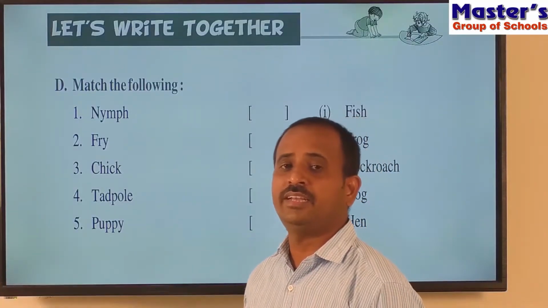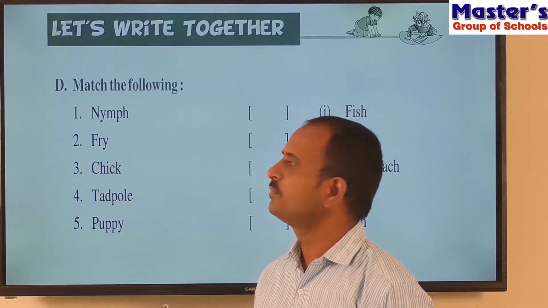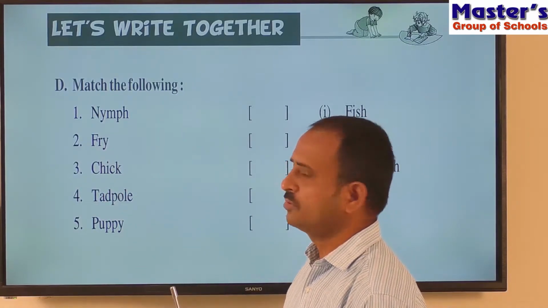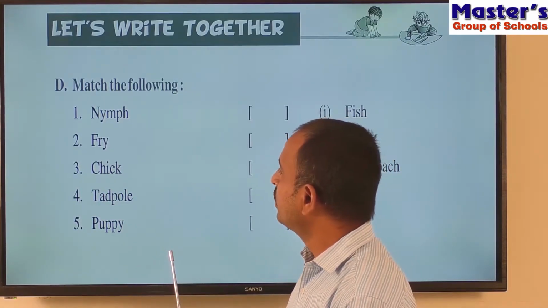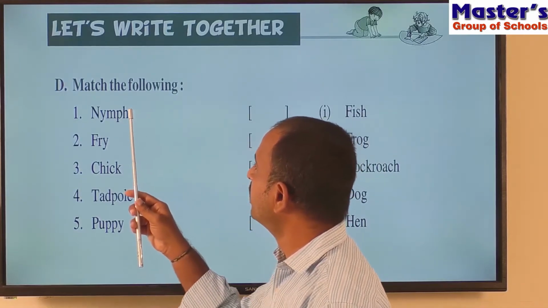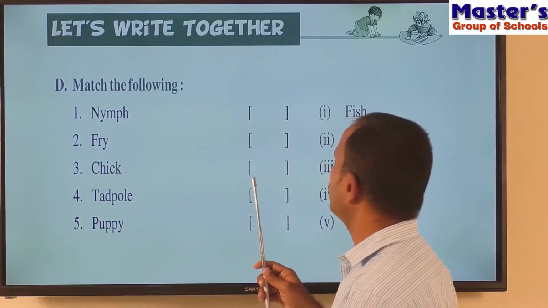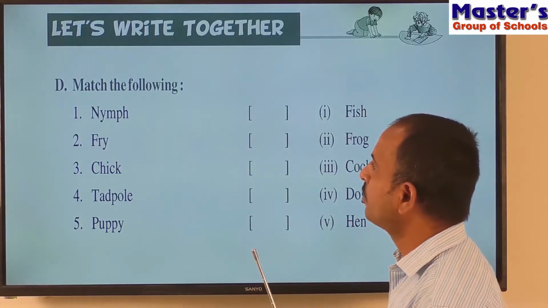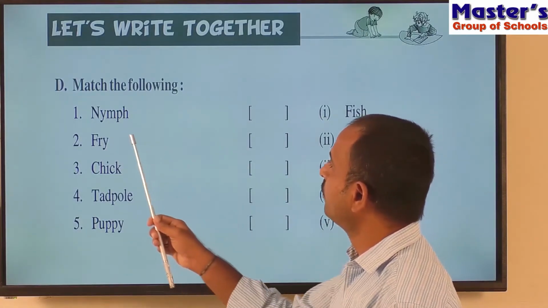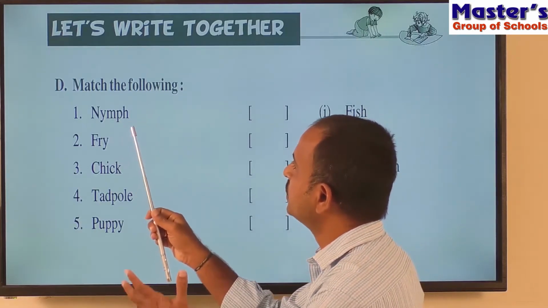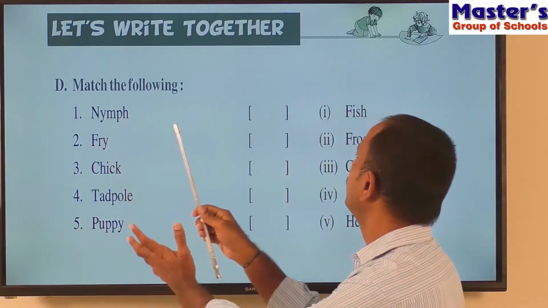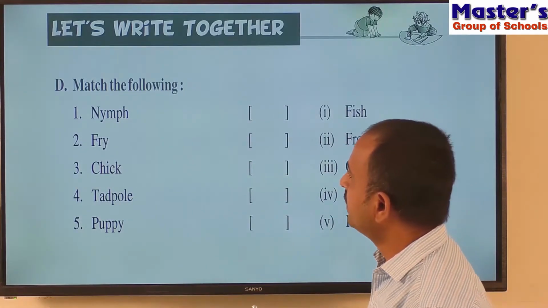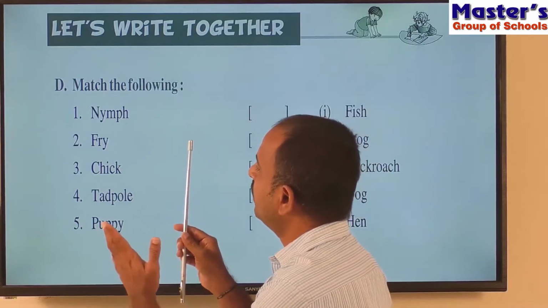So children, let us see the next section in the activity part. It is match the following. Look at the screen, children. Here you are observing some words on the left side, and also you are observing some words on the right side. Now we have to match the correct word for these words which are given on the left side with the words given on the right side. Let us read the words which are given on the left side first.